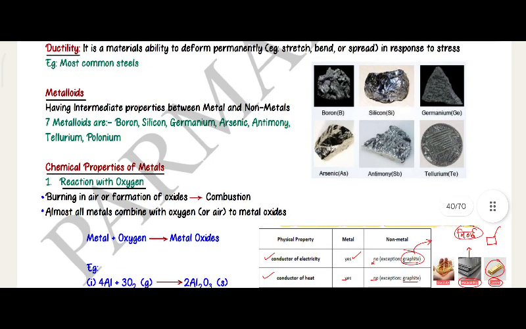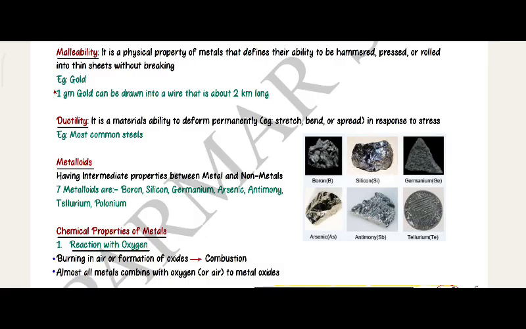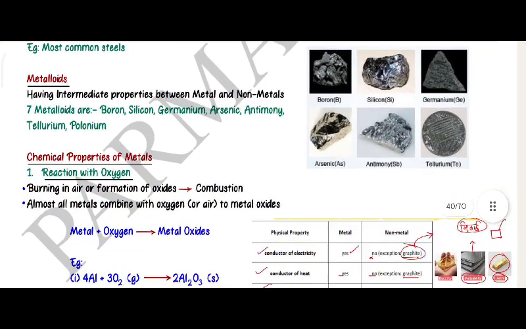Metalloids have intermediate properties between metals and non-metals. The 7 metalloids are boron, silicon, germanium, arsenic, antimony, tellurium, and polonium.